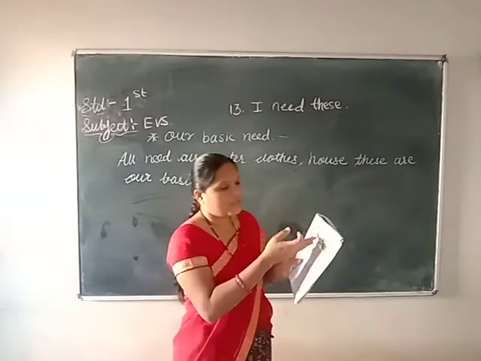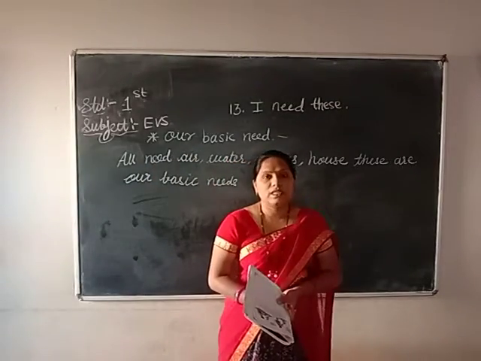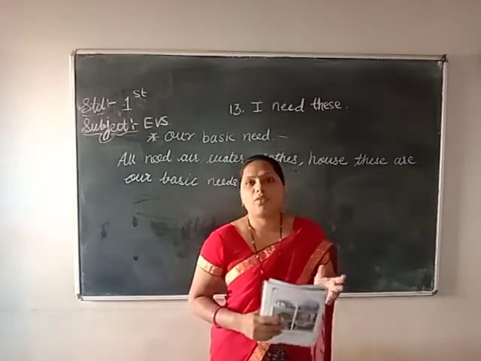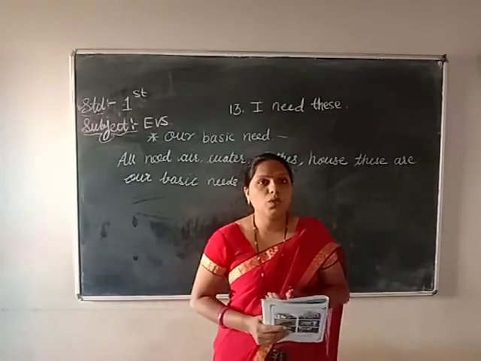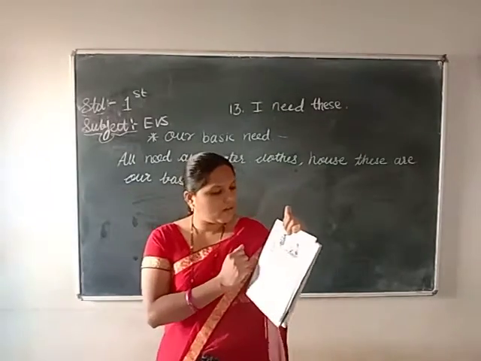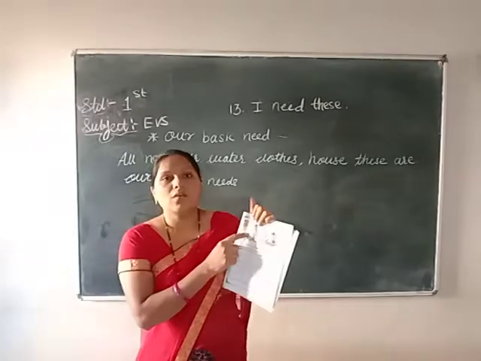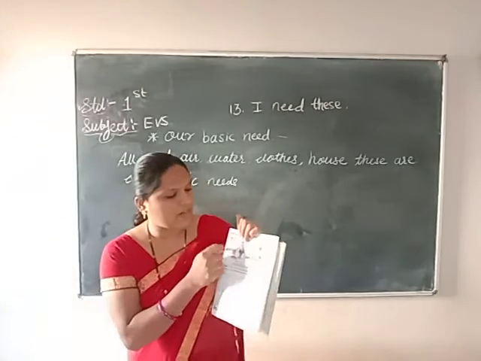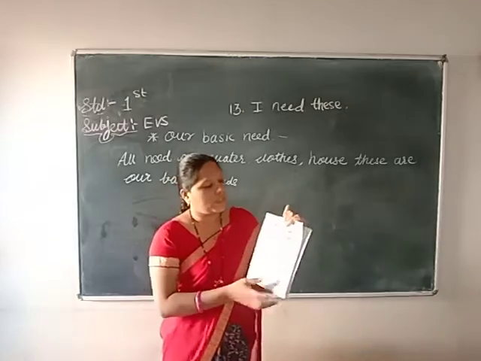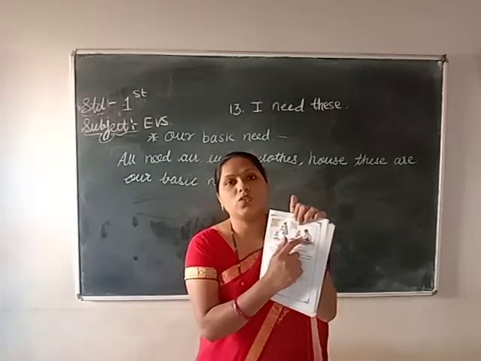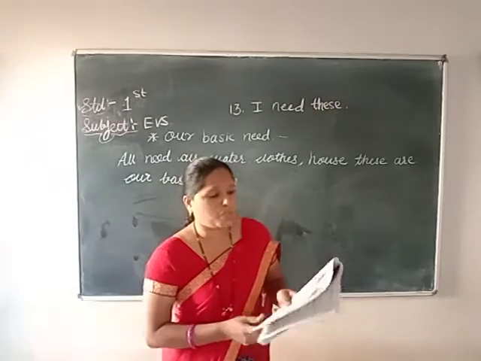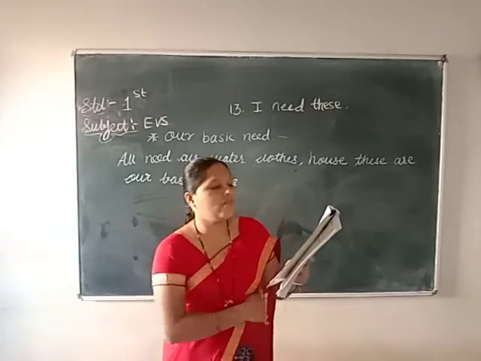So here plants. Plants are also trees. Plants are also living things. So they need soil, water and sunlight to grow up. They are shown in this picture. What is that girl doing here? She is watering the plant and here sun rays come on the plant. Next, that boy in the second picture is also giving some soil to that plant and sun rays again here. So plants also need air, water and food.